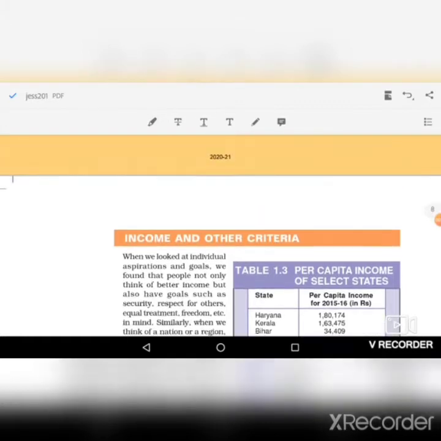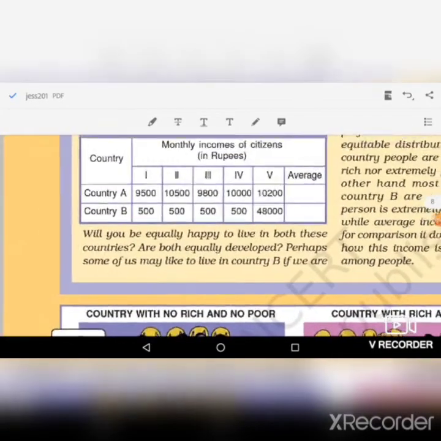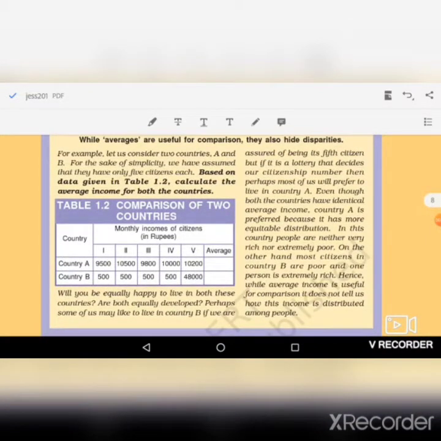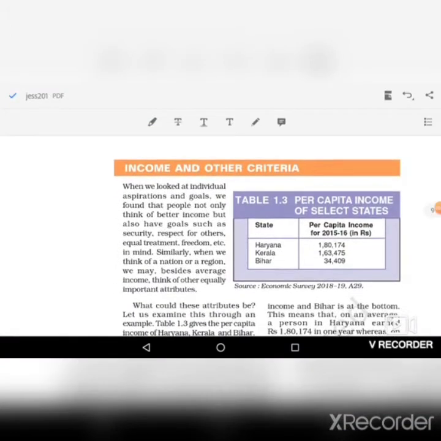It doesn't show disparity or inequality among the people in a country or a state. That is the major drawback of using per capita income. So that's why the next topic is income and other criteria.